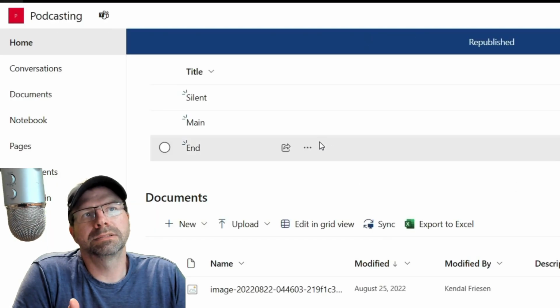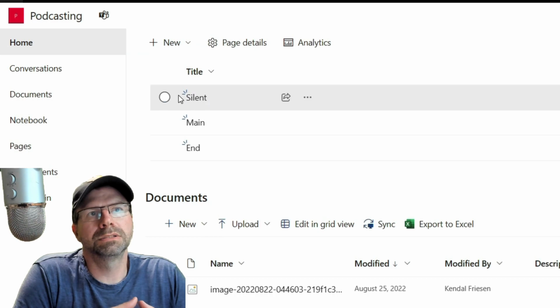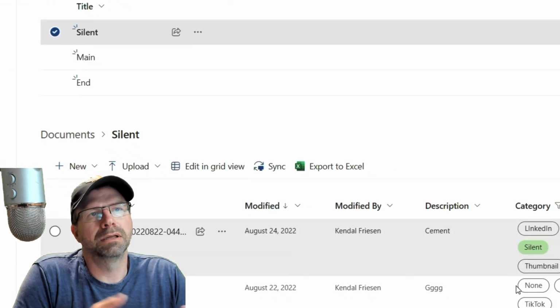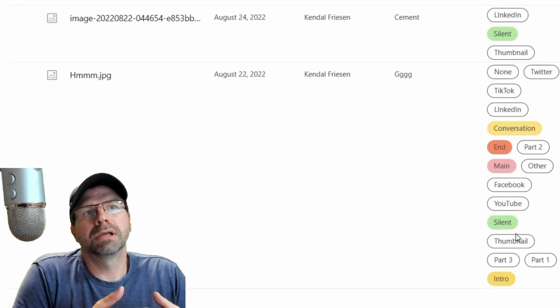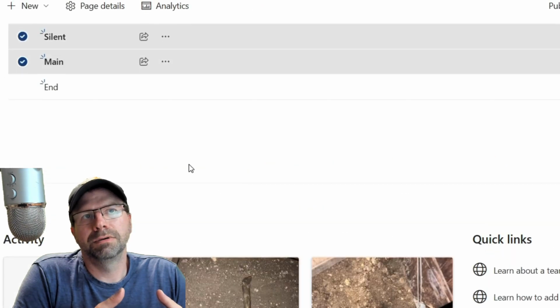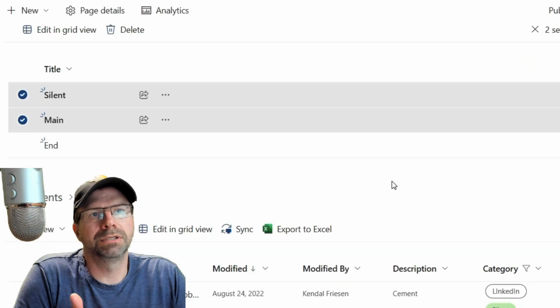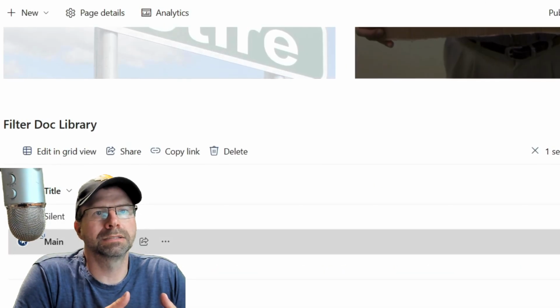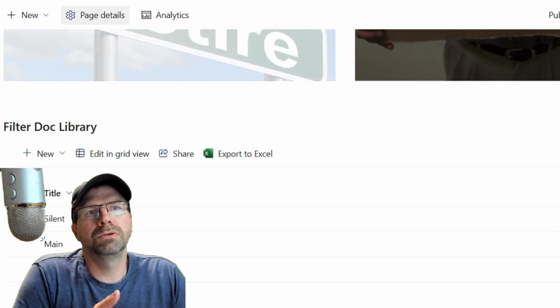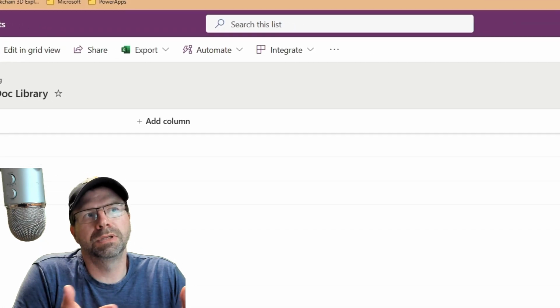So it's kind of working right now. It does work. It's not very pretty. If you click on the circles, you can filter based on those on the left. Now, if you clicked on the word silent, it would take you into the list, and we're going to fix that in a bit too, but I'm just showing you that it does work. You can select things.